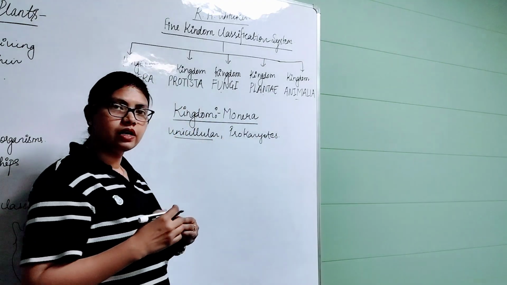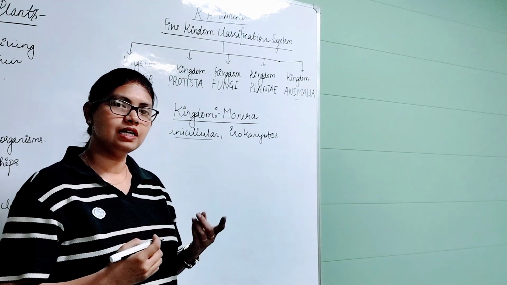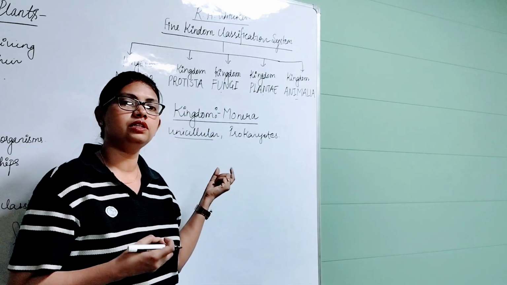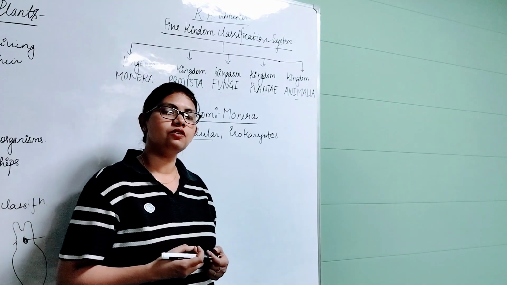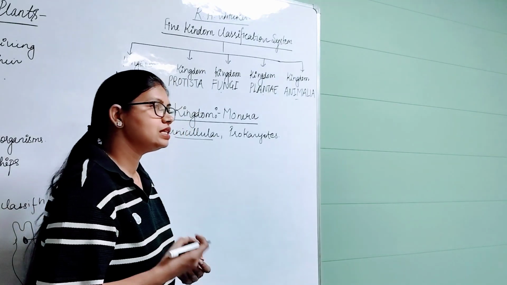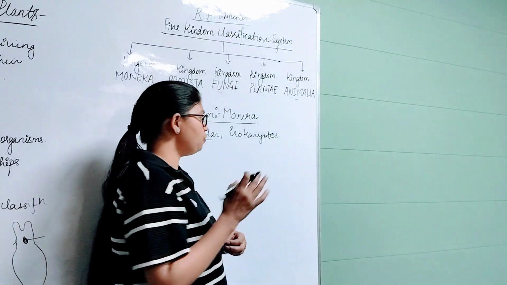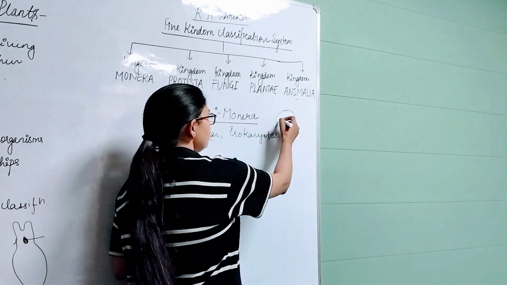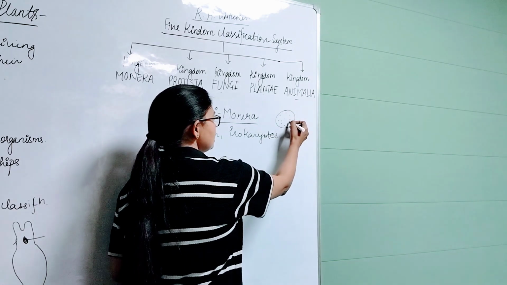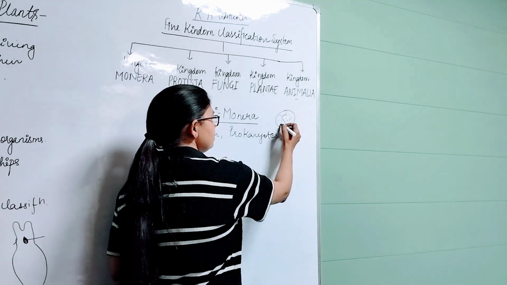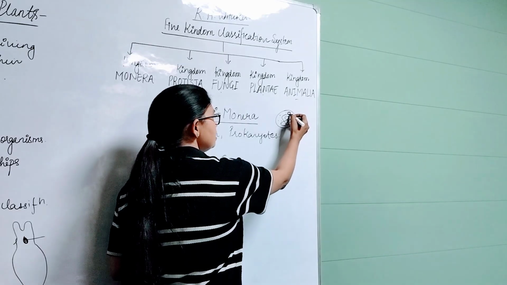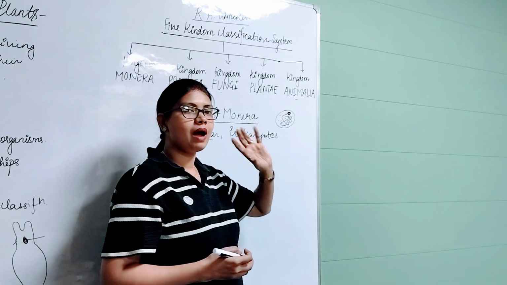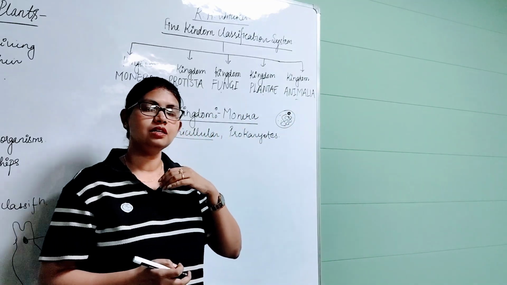Unicellular means the organisms which are made up of a single cell, while prokaryotes means those which do not have a true nucleus. What is the meaning of true nucleus? A true nucleus is a nucleus which has 4 parts basically: a nuclear membrane, a liquid which is called nucleoplasm, chromatin fibers, as well as nucleolus.